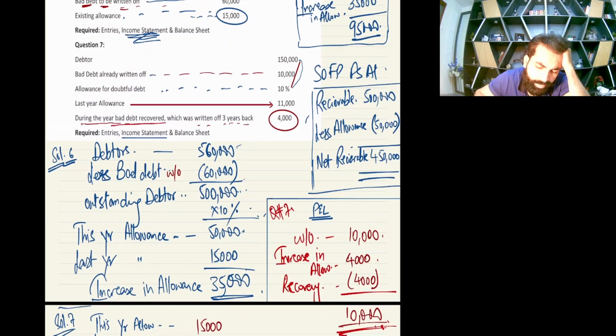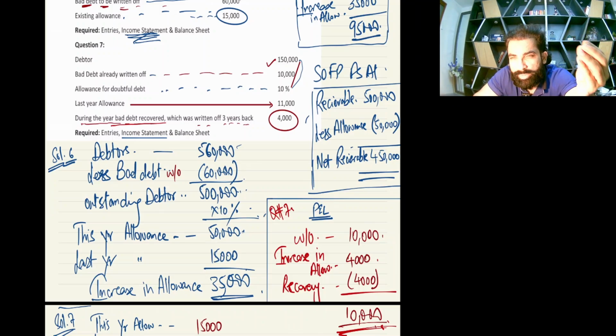Now, can anybody tell me the SOFP thing? Yes, easy. In the SOFP, year-end debtors are 150,000 and the closing allowance is 10%, which is 15. So 150,000 less 15,000 is 135,000, your net debtors to be posted in SOFP.